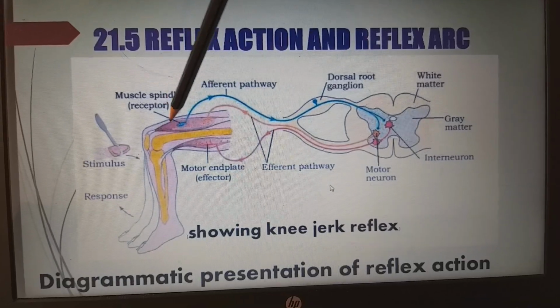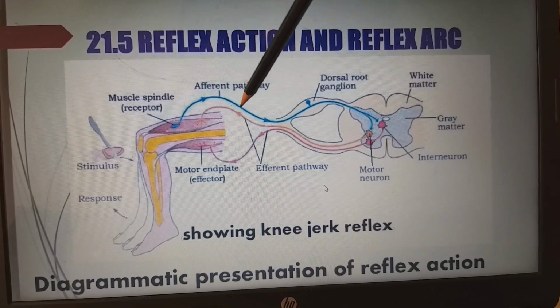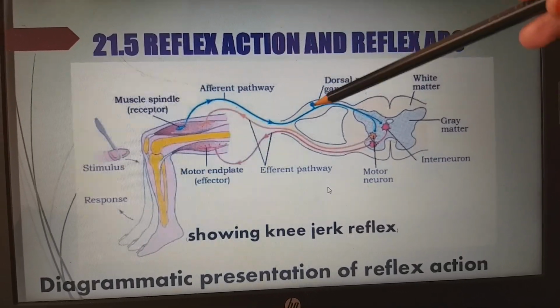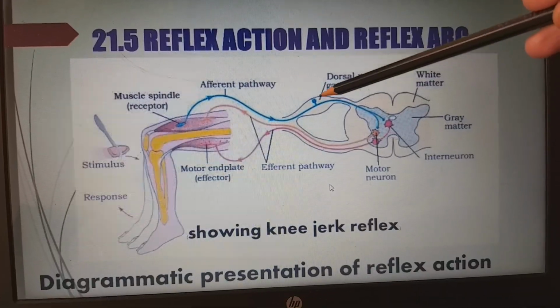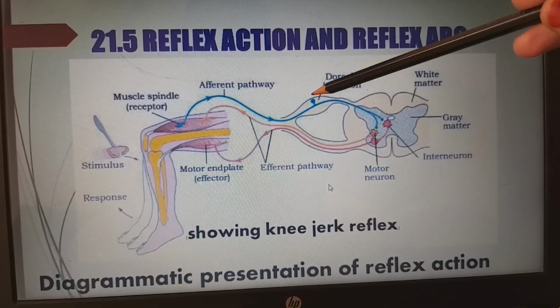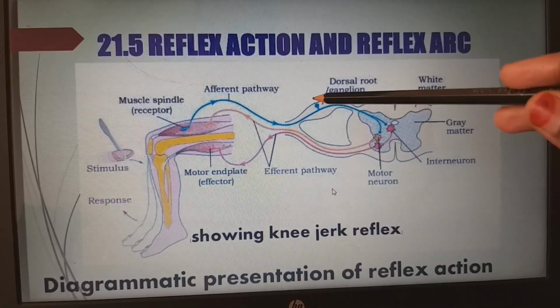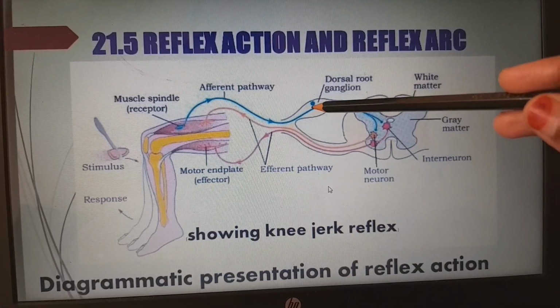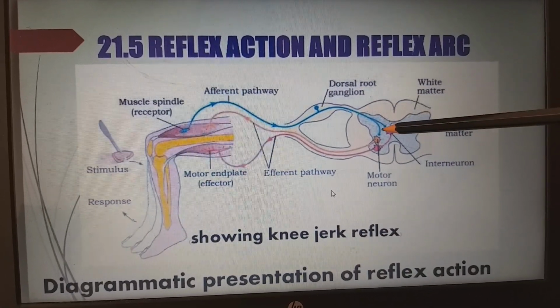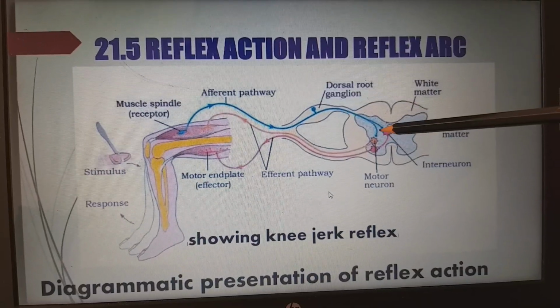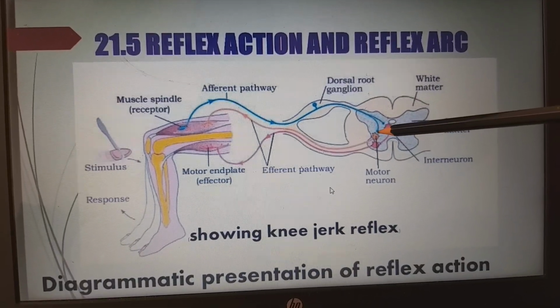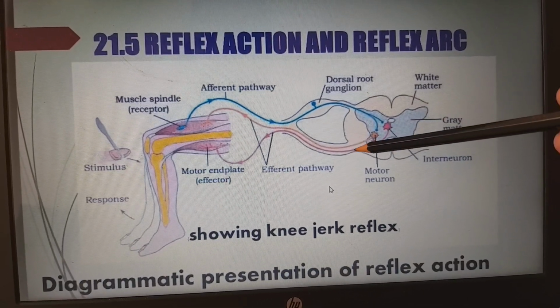From the muscle spindle receptor, the afferent pathway takes the information to what we call the dorsal root ganglia. This is a ganglia present outside the central nervous system, nothing but concentrated nerve cell bodies. From here it goes to the spinal cord, into the white matter. From here, these are the efferent pathway.